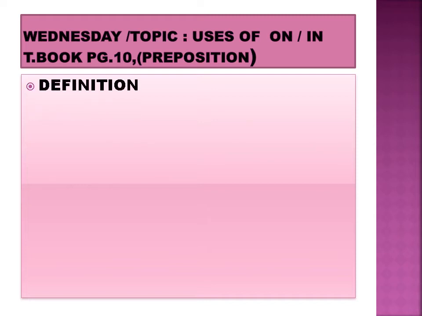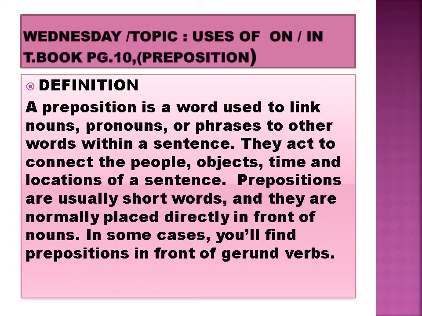First, explain the definition of preposition. Okay, listen to me carefully. A preposition is a word used to link nouns, pronouns, or phrases to other words. Within a sentence, they act to connect the people, objects, time, and locations of a sentence.